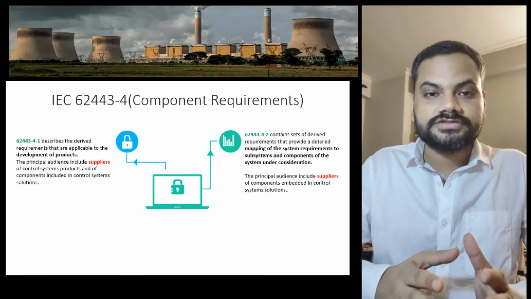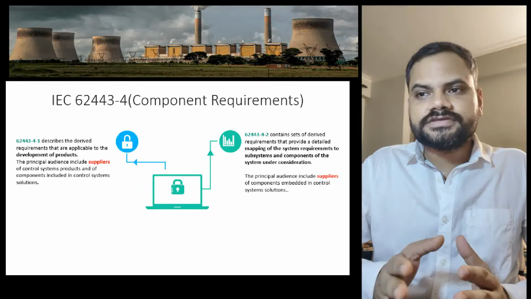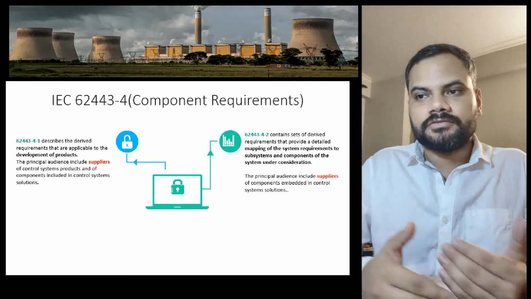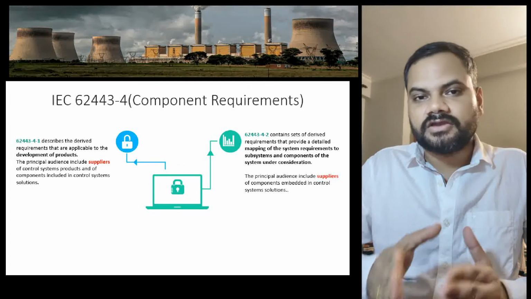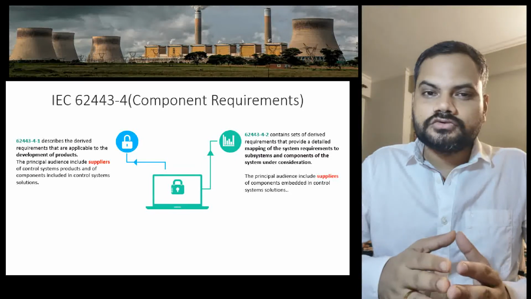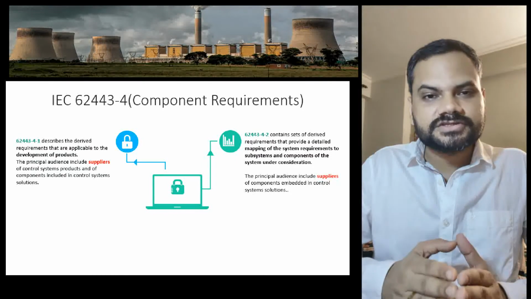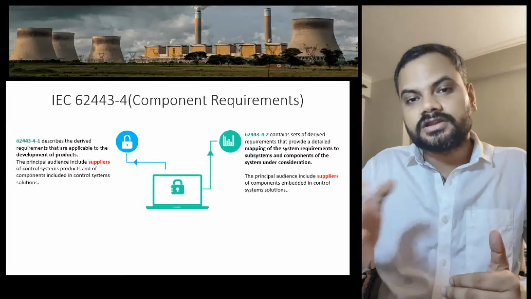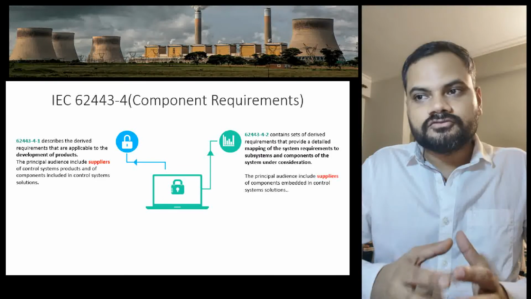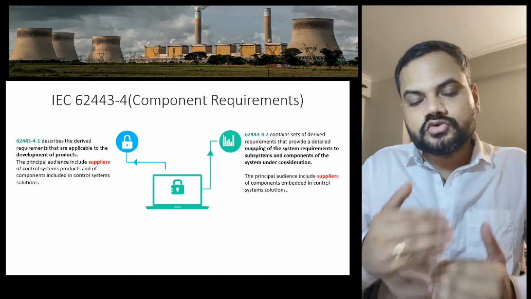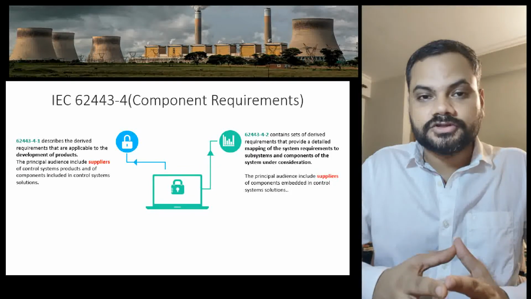They have to follow this IEC 62443 4.1. And 4.2 covers the mapping of system requirements. If you read any of these standards, they talk about SR and FR. So 4.2 talks about the system requirement, called SR, mapped to the subsystems and components of the system under consideration. Basically this is also for suppliers and those who are producing these components for the industry.